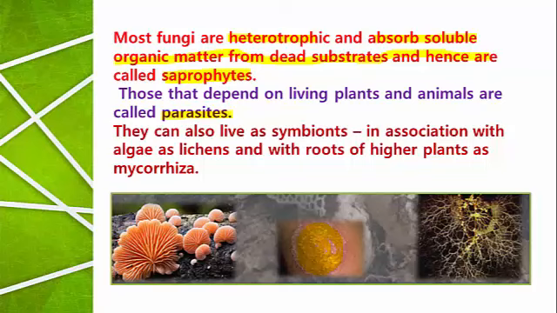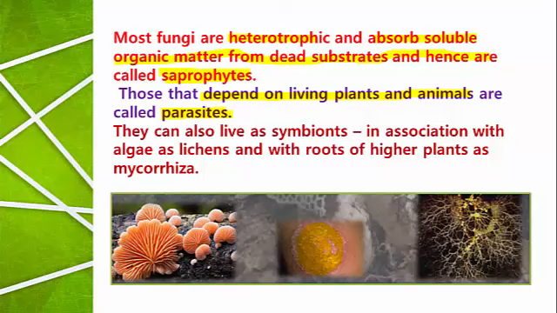Here you can see the colorful fungi. This is fungi only, but it is growing on a piece of wood with heavy absorption of water, or a piece of wood subjected to decaying. If the organism is getting its food from dead organic substance, it is called saprophyte. And in another group, some fungi are dependent on living plants and animals. They are called parasites. Here is the example of parasitic fungi.